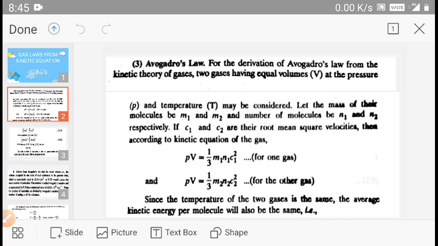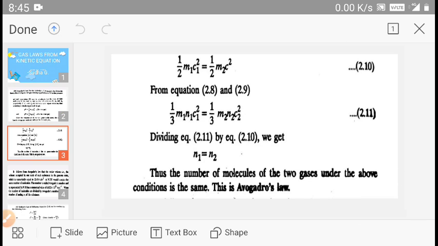Since the temperature of the two gases is the same, the average kinetic energy per molecule will be the same. So the kinetic energy of the first gas is equal to the kinetic energy of the second gas. Applying this condition, we get equation number 2.10.